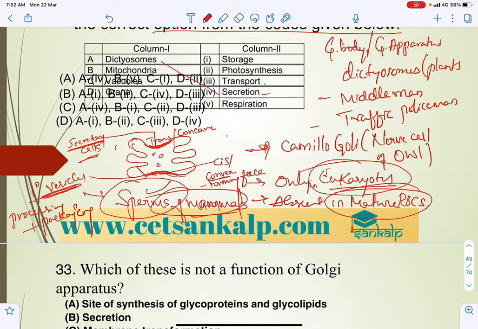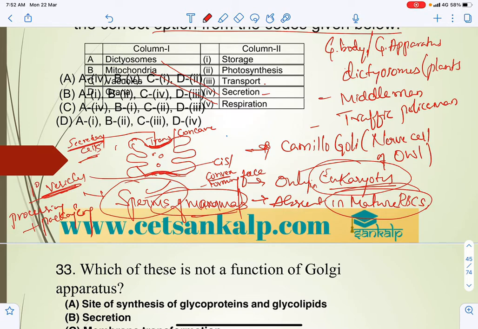And mitochondria, as we all know, help in respiration. Coming to vacuoles: the vacuole contains water in a dissolved state, mainly inorganic ions, sugar and enzymes. A vacuole is different from a contractile vacuole, which helps in osmoregulation.